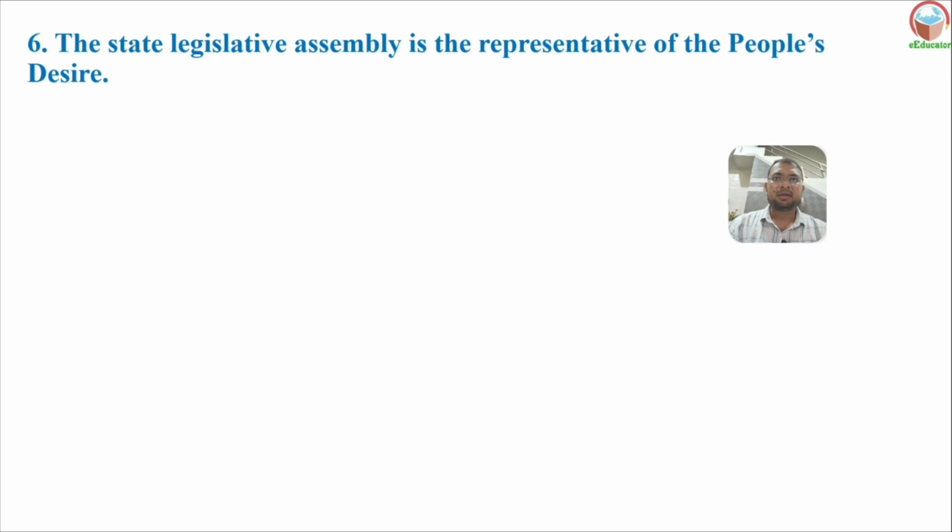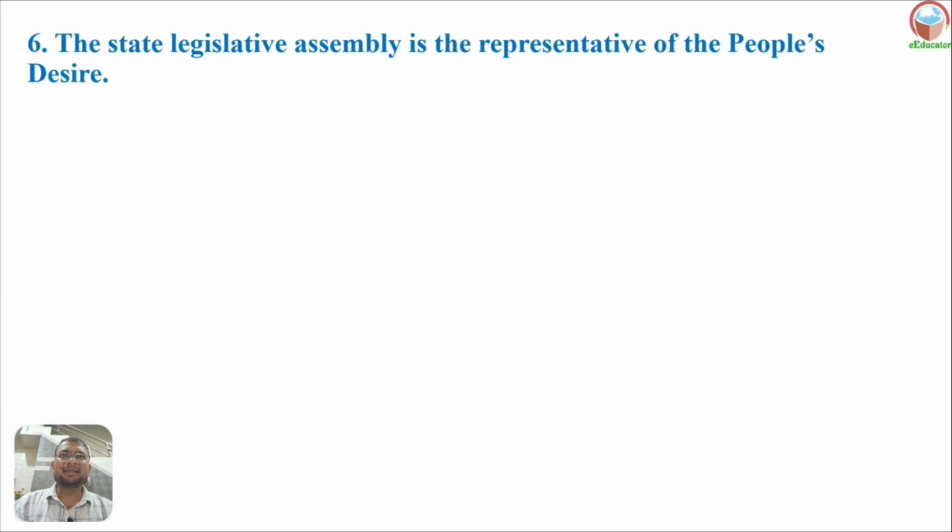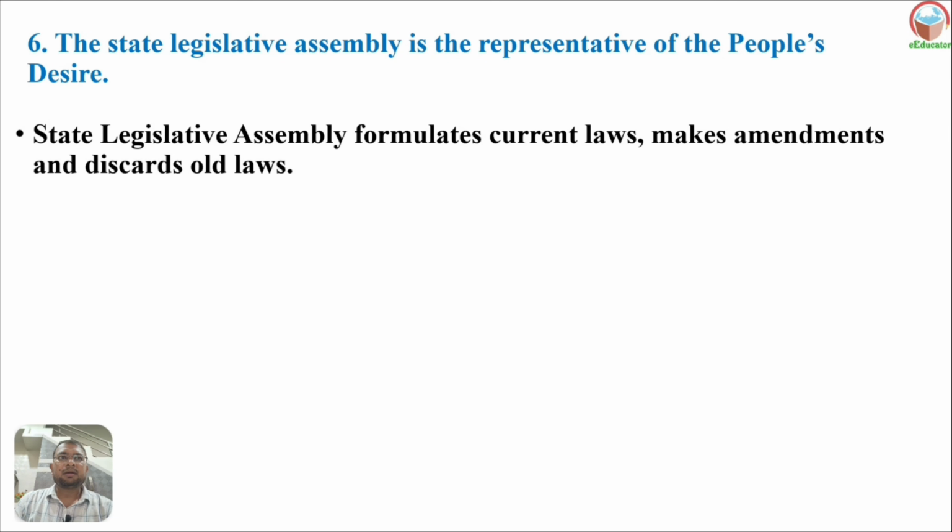Sixth number, the state legislative assembly is the representative of the people's desire. The state legislative assembly formulates current laws, makes amendments, and discards old laws.